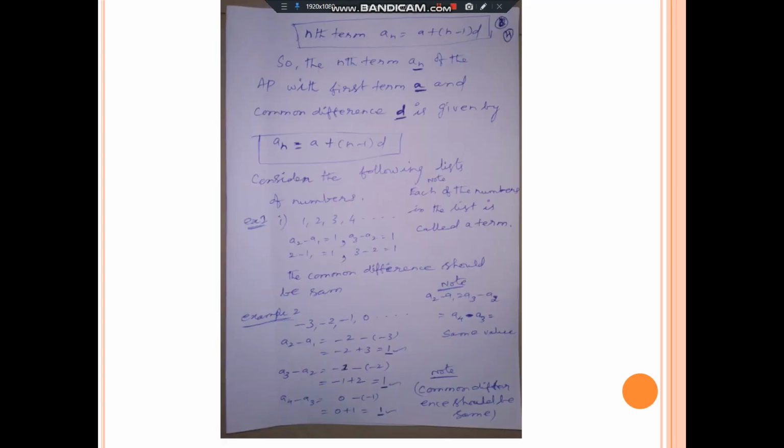How to say the nth term? It means AN. AN is equal to A plus (n minus 1) into D. That n minus 1 you have to write in the bracket, into D. D, already I told you, is the common difference. It should be the same or constant in the sequence. So the nth term AN of the AP with first term A and common difference D is given by AN is equal to A plus (n minus 1) into D.